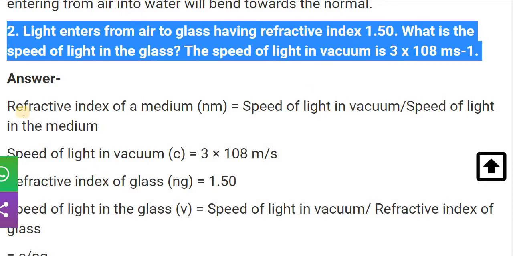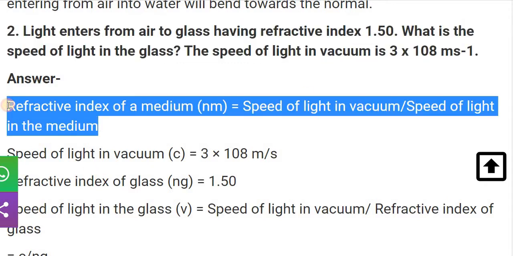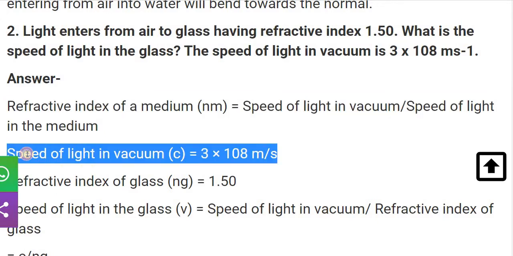Let's see the answer. The refractive index of a medium is equal to the speed of light in a vacuum divided by the speed of light in the medium. The speed of light in a vacuum is 3 into 10 raised to 8 meter per second. Consider it as 10 raised to 8, not 108.